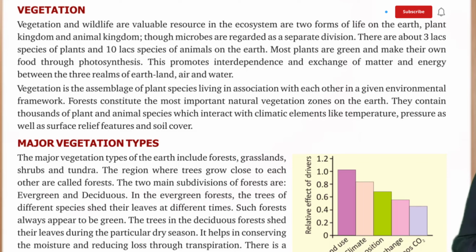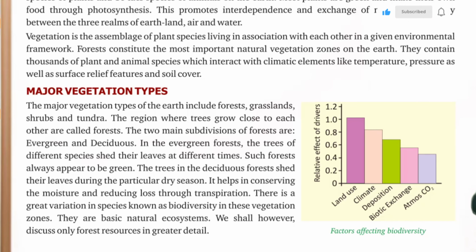They contain thousands of plant and animal species which interact with climatic elements like temperature, pressure, as well as surface relief features and soil cover. Major vegetation types. The major vegetation includes forest, grassland, shrubs, and tundra. The region where trees grow close to each other is called forest. The two main subdivisions of forest are evergreen and deciduous.